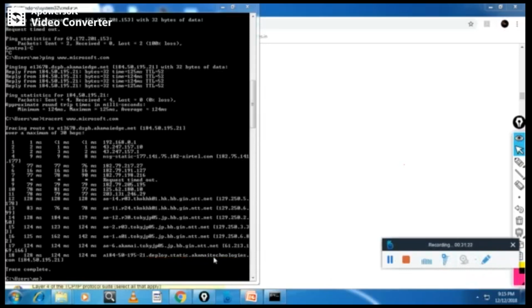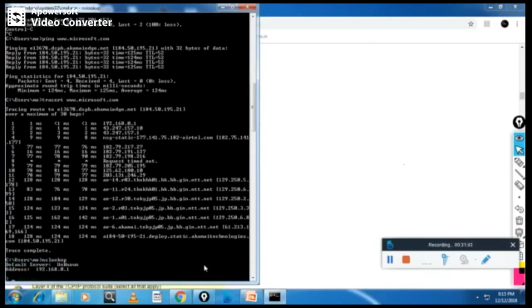So DNS. I don't know the address, so I have to type the IP address or name normally. So for example, how to check the address? For that we have one more command that is called nslookup. If I give here www.canaraengineering.in, canaraengineering.in,